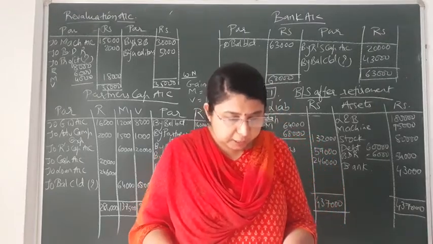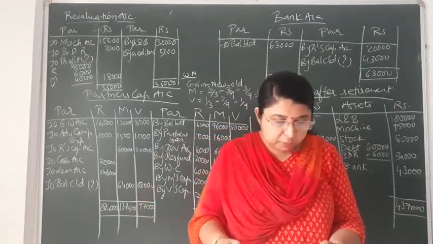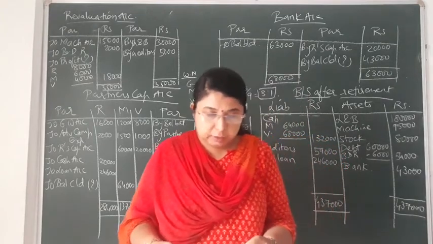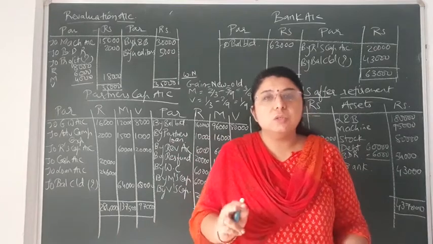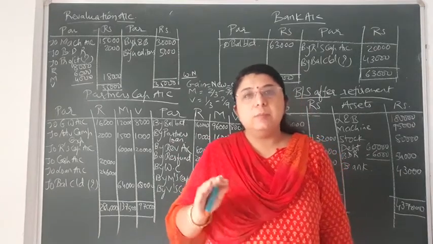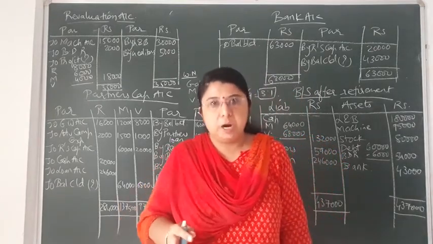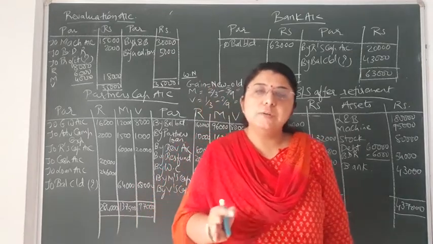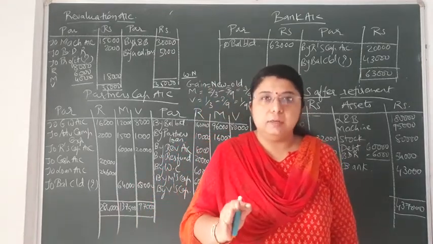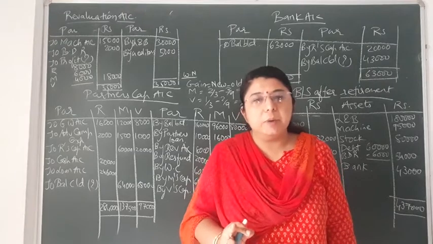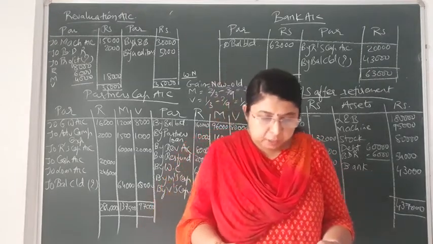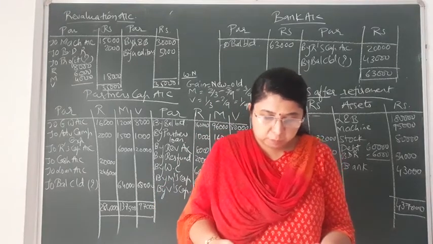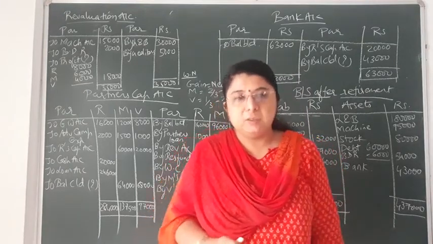Then afterwards partners' loan, that is of Rohit and Mohit, and last, creditors. Now on the asset side, referring to the first entry, that is of Goodwill. This is the old Goodwill before the retirement of one of its partners. This Goodwill is to be distributed amongst all the partners including the retiring partner in their old profit and loss sharing ratio. Then land and building, machinery, stock, debtors, bank and advertisement campaign expenditure.